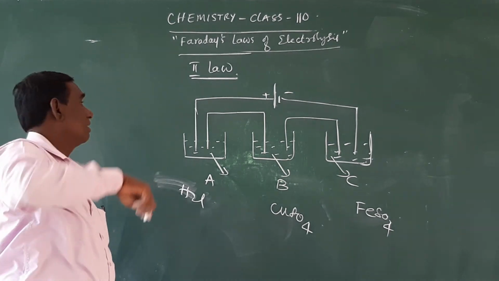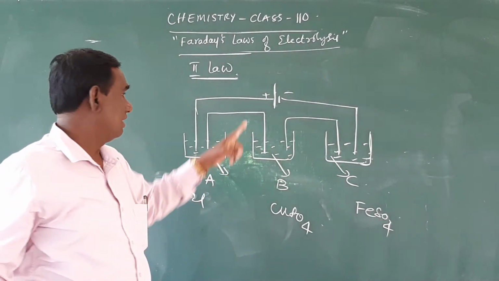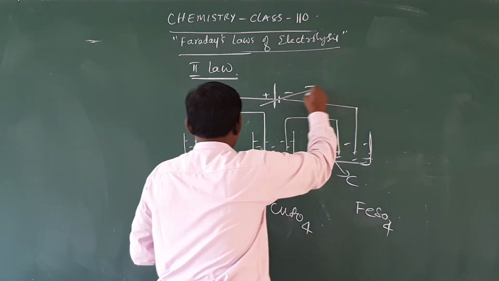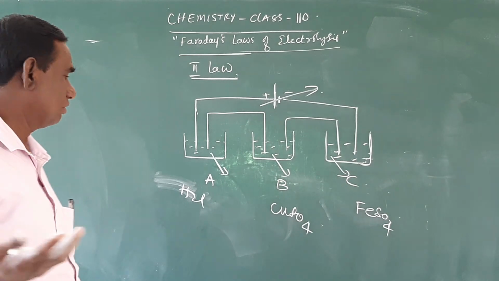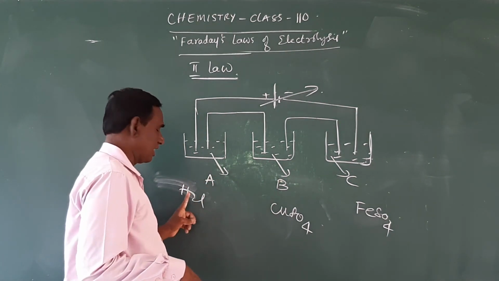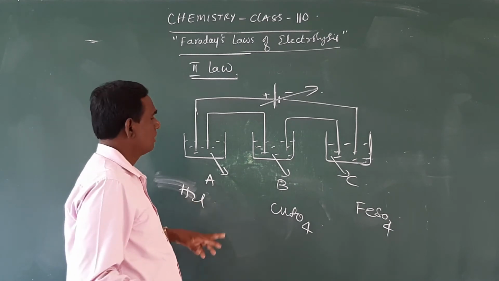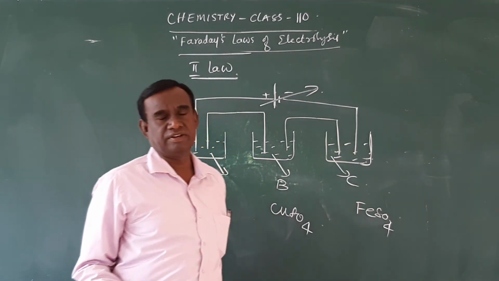So when the same amount of electricity is passed through different electrolyte solutions A, B, C. In the different electrolyte solutions means, in the first beaker we are going to take HCl solution. It is one electrolyte. In the second beaker we are going to take copper sulfate. And the third one is ferrous sulfate.